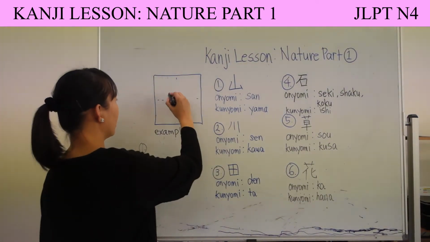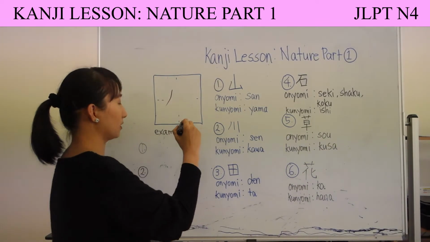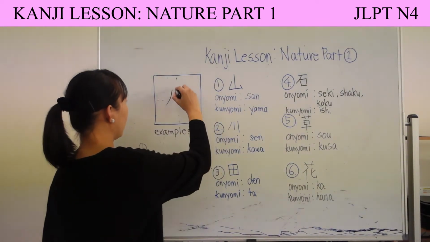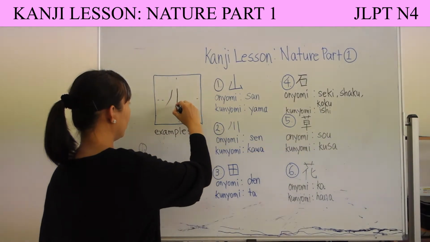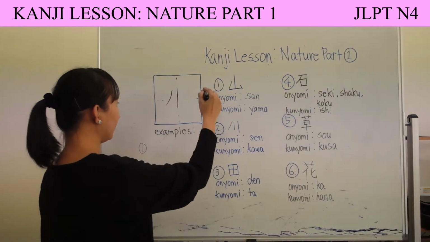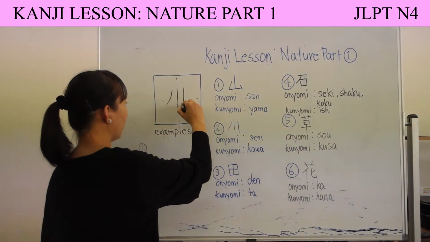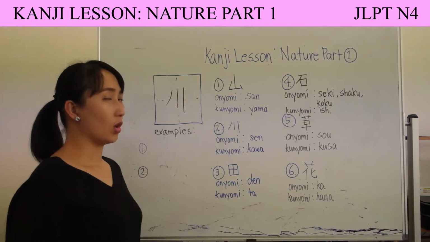So it's 1, just like kind of like a slant line. 1, and then the middle line. 2, then the third line is kind of like longer than the second line, or the middle line. 3. So this is kawa, or river.